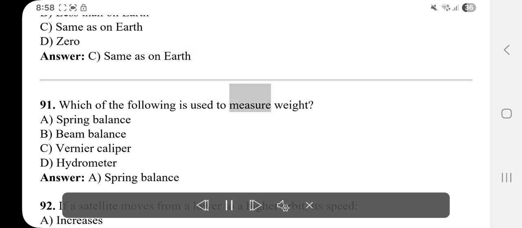91. Which of the following is used to measure weight? A. Spring balance. B. Beam balance. C. Vernier caliper. D. Hydrometer. Answer: A. Spring balance.